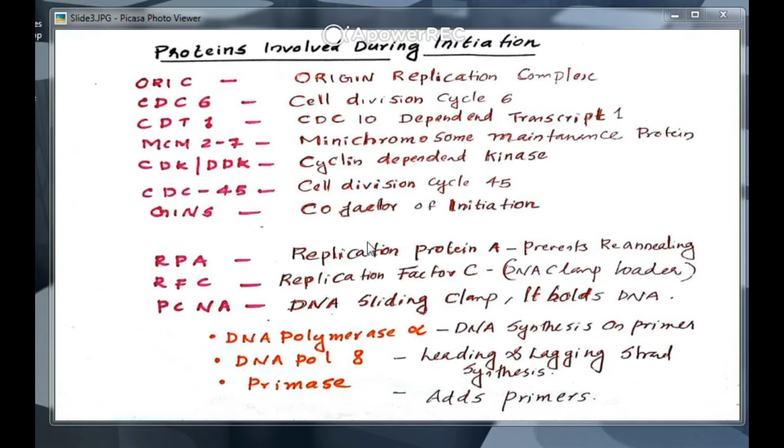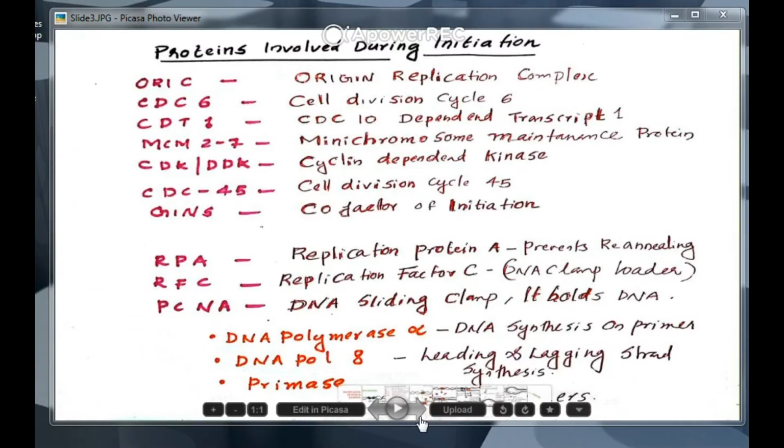Then DNA polymerase alpha, DNA polymerase delta, and primase. The function of primase is adding primers, and polymerase delta does leading and lagging strand synthesis, and polymerase alpha does DNA synthesis on primers. These are the main enzymes involved in DNA replication in eukaryotes in the initiation process.